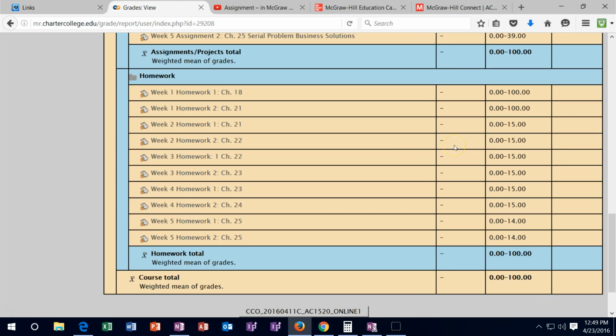If you have not completed something, then what will happen is, of course, that the dash will turn to a 0. That's when you know it's graded. It's turned from a dash to a 0 if it had not been done. Otherwise, it'll turn into a grade. You want to go into here and see if you can pick up any late work at that point, and then the late work will, of course, be graded at the end of week 3.